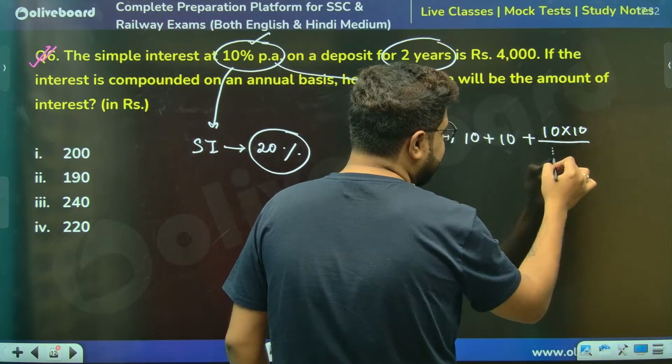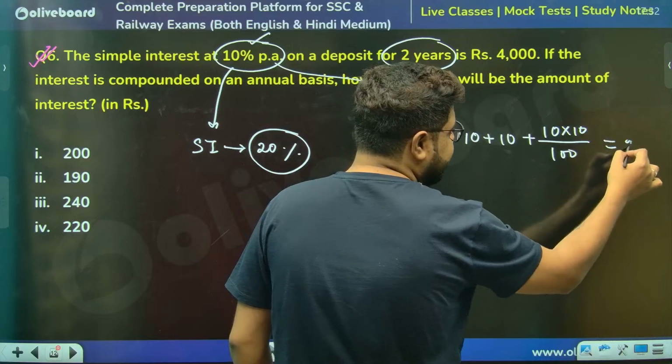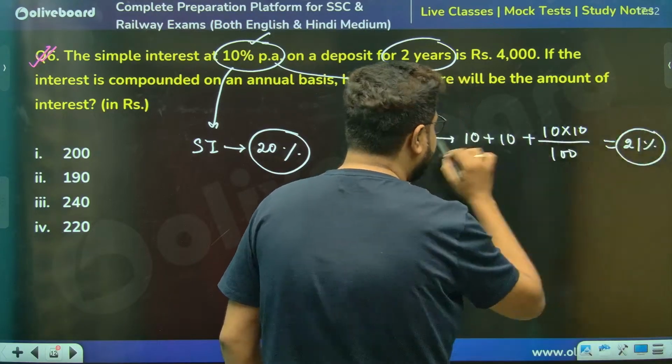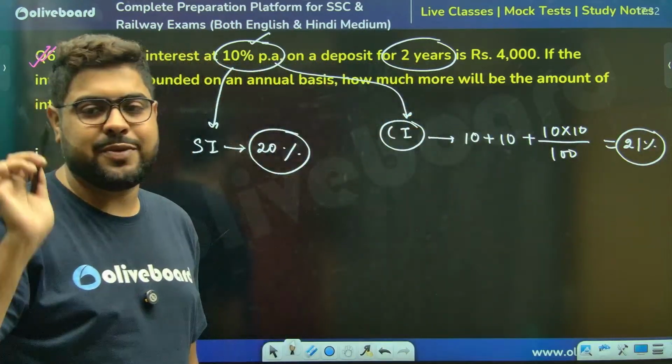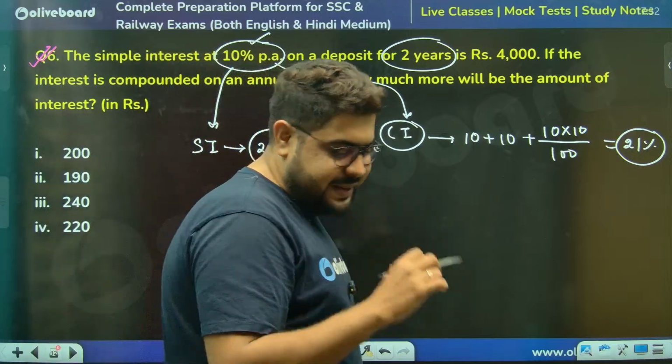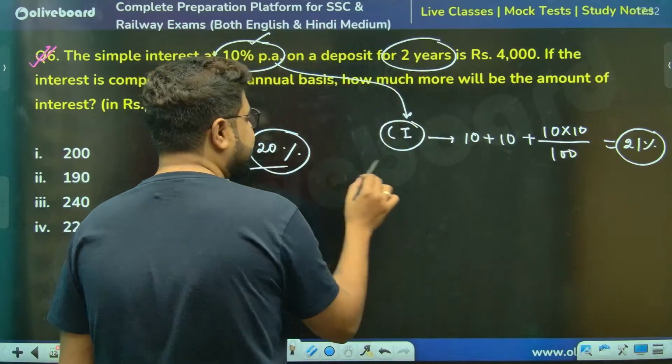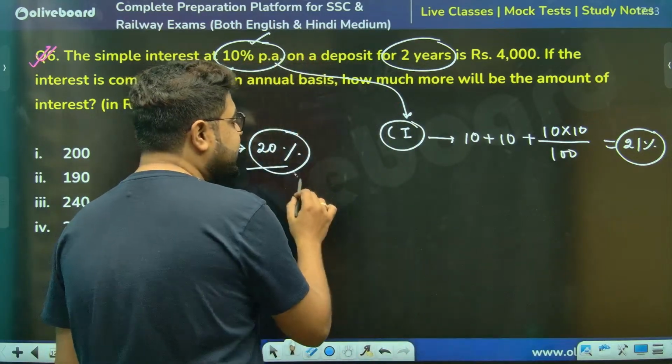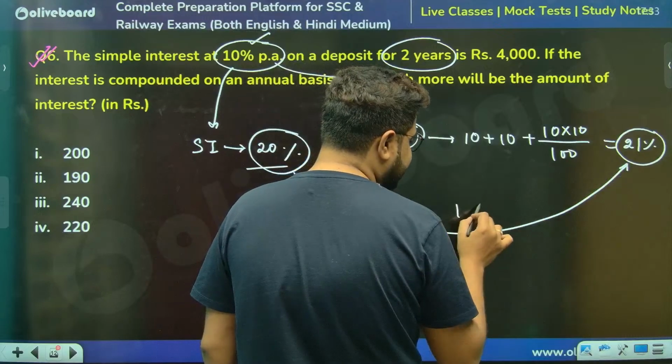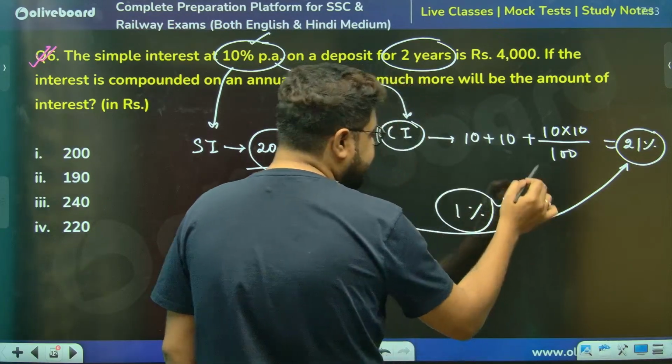AB theorem, sir. AB theorem. Or if you are serious, you should not actually need to do this. 10% you should remember is 21 over 100. That is, sir, 21. So 20%, 21%. So the difference is how much, sir? The difference is 1%. That will be the answer.